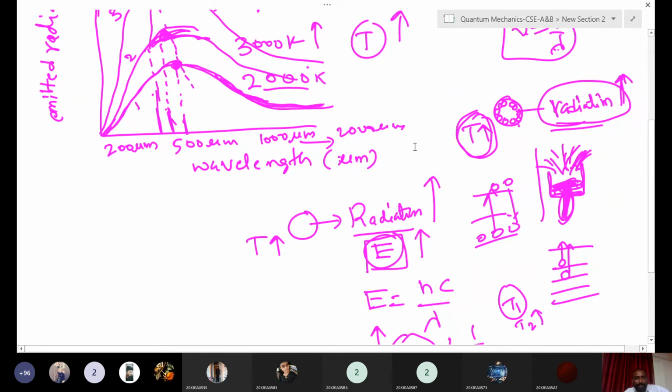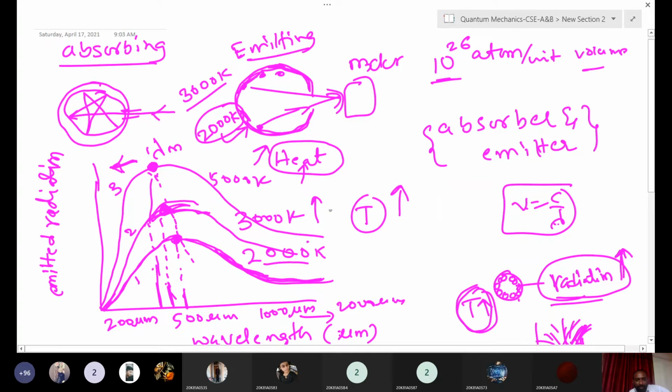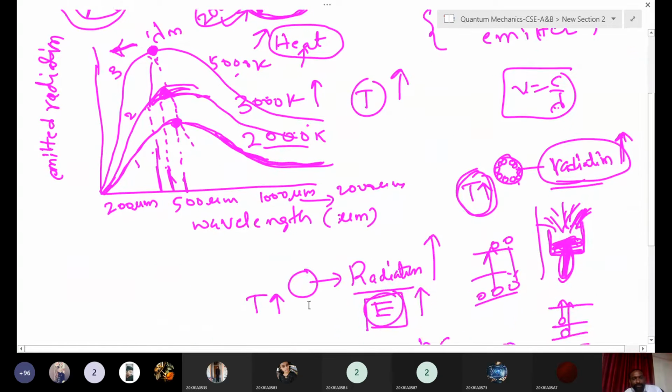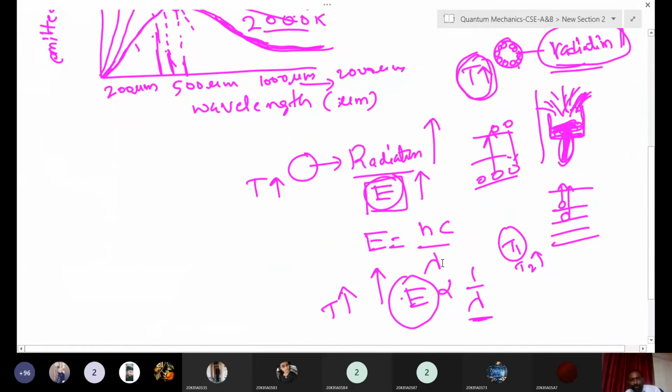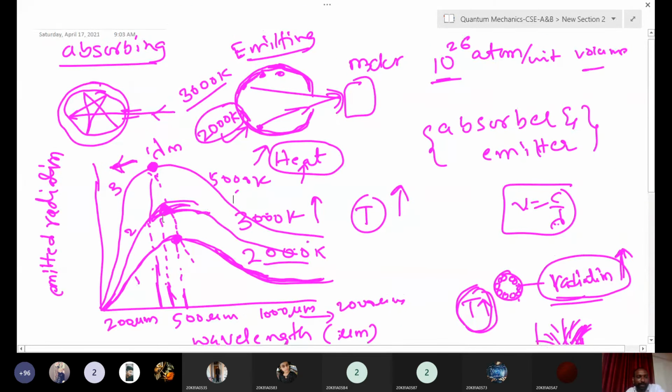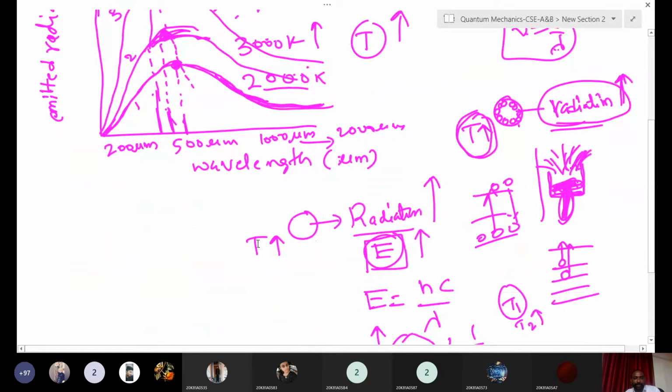The lambda is decreasing. In this curve, we are increasing the temperature: 2000 Kelvin, 3000 Kelvin, 5000 Kelvin. We are increasing the temperature, but this curve is shifting to the lower wavelength side. That means the radiation intensity is increasing, so the wavelength is decreasing. This is the simple relation. You know this, but you could not correlate it. That is the reason for this type of curve and why this curve is shifting to the lower wavelength side. This is the simple black body radiation.